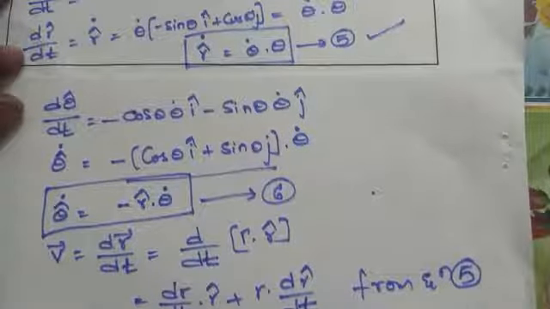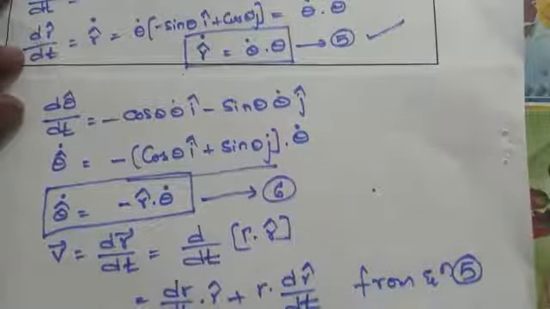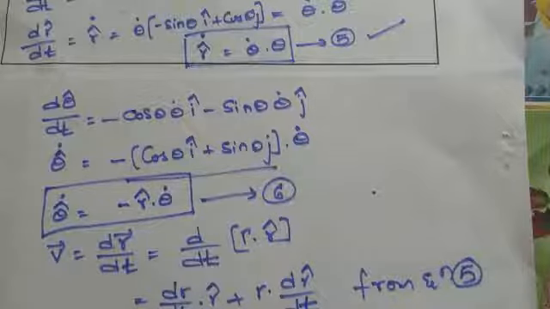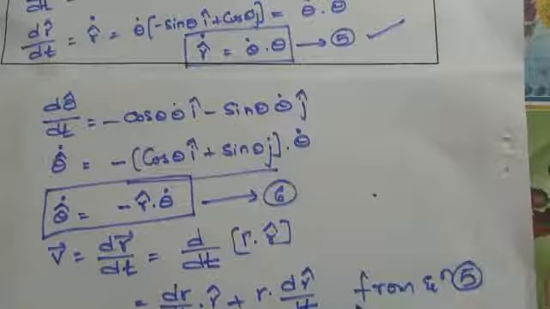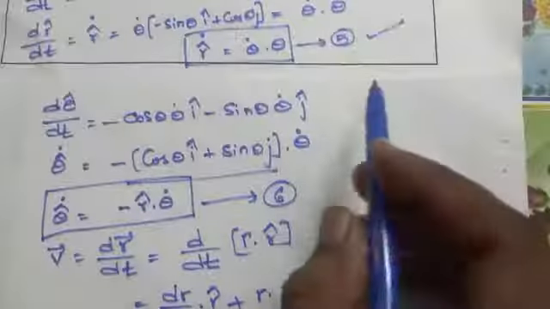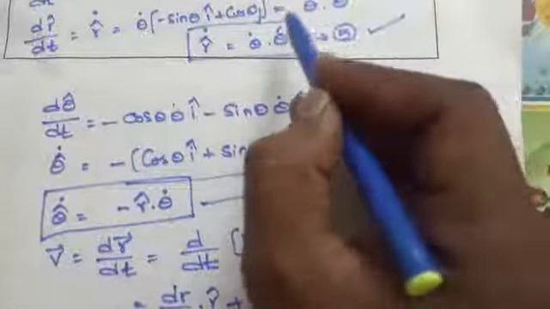Okay, so v bar equal to r dot r cap plus r theta dot theta cap.